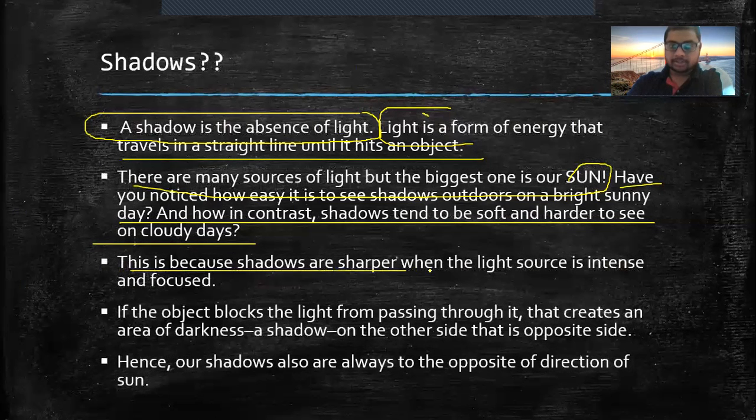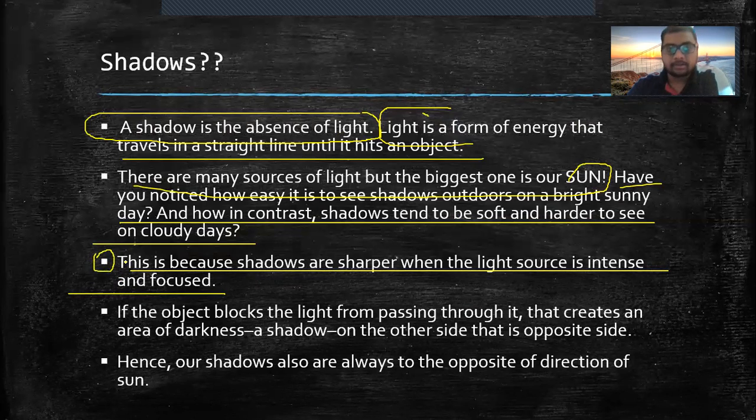This is because shadows are sharper when light source is intense and focused. What this line means is that the shadows are sharper, they are more visible when the light source is more and more bright.